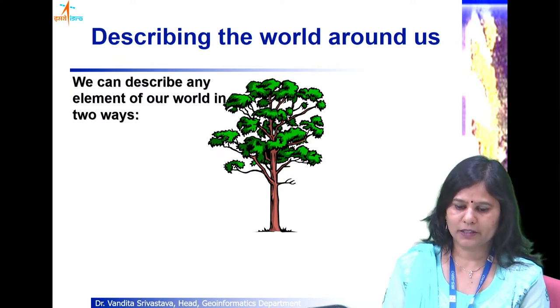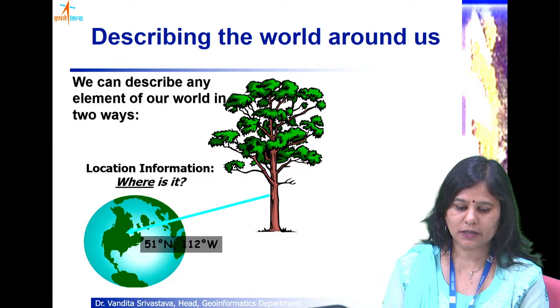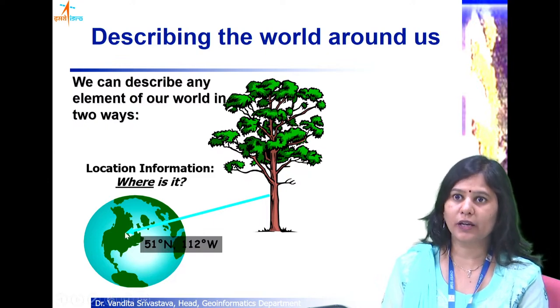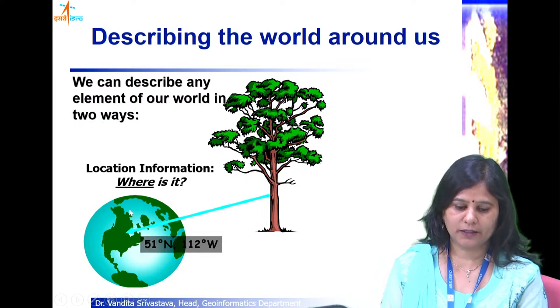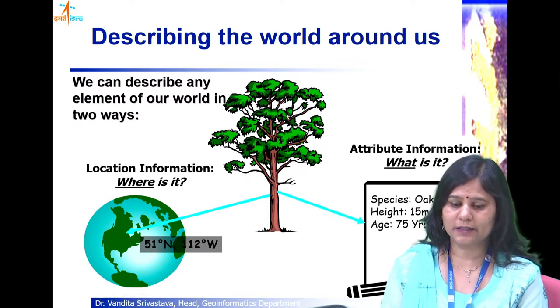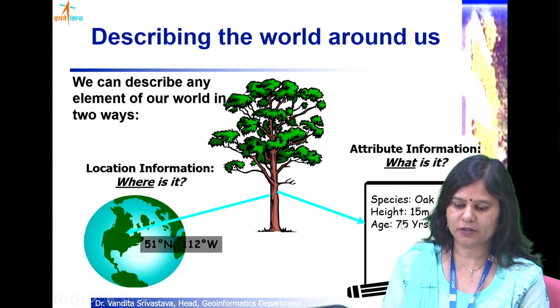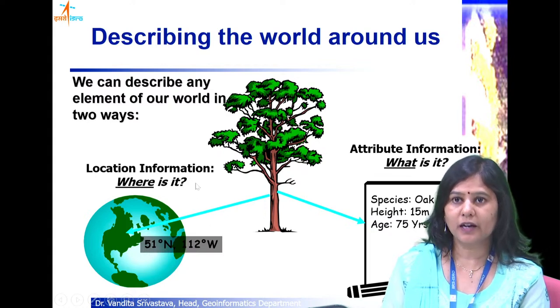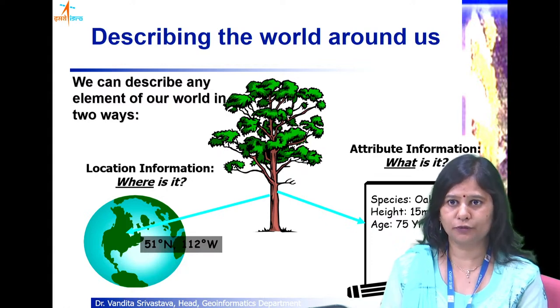By telling its locational component, the locational information, that is where it is located, the xy coordinates, either in polar coordinate system or Cartesian coordinate system. But basically we talk about the locational information, where it is, and what it is, that is the attributes describing this information. So for example, for this tree we can say it is located here at this latitude longitude value, and the species is oak, the height is this much, the age is this much. So that is a description of it. These are the two types of information that together form what is called geographic information.